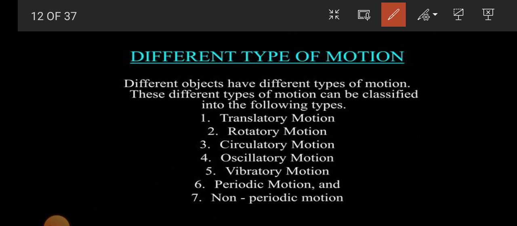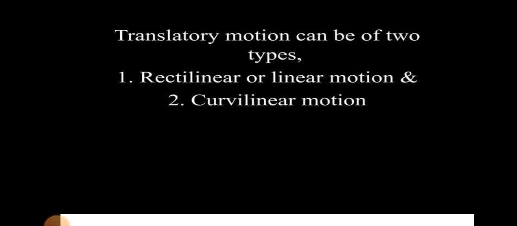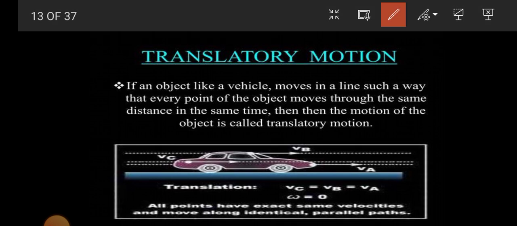Now next are the different types of motion. First is translatory, then rotatory, circular, oscillatory, vibratory, periodic and non-periodic motion. So let us see them one by one. Now what is translatory motion? If an object like a vehicle moves in a straight line, what will happen? Every point of the object moves the same distance in the same interval of time. That's why it is known as translatory motion.